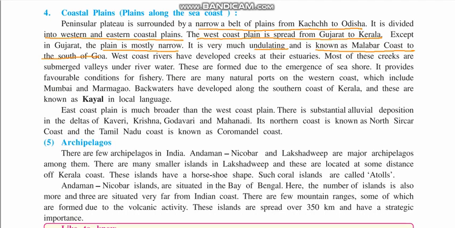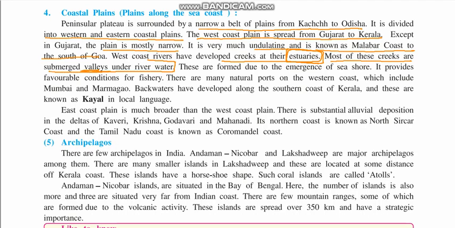West Coast rivers have developed creeks at their estuaries. What are estuaries? Estuaries are river mouths which end up into the ocean. Most of these creeks are submerged valleys under the river water. See what are they? They are basically submerged under the river water. They are small valleys under the river.